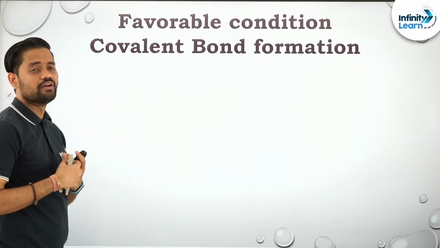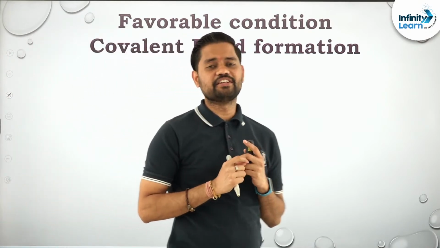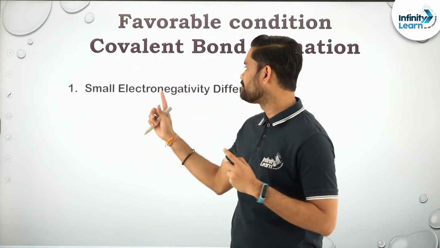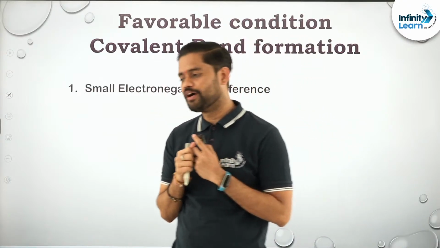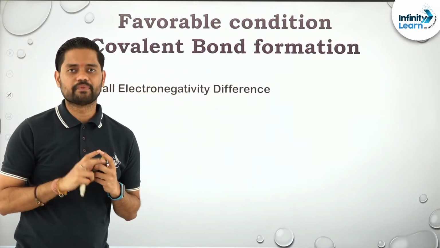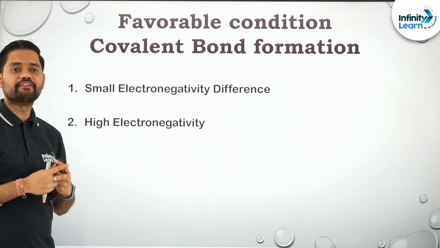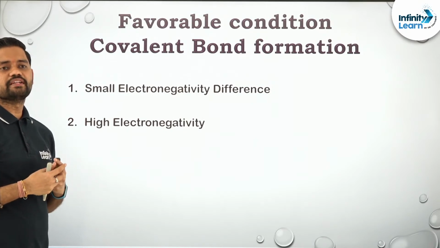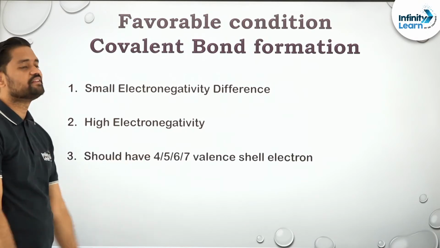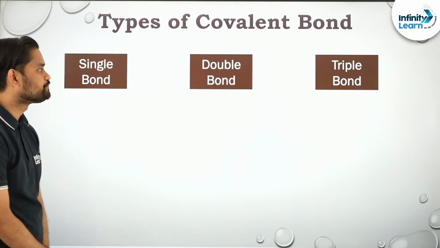Favorable conditions for covalent bond formation. The first thing, the electronegativity difference between both the atoms should be as small as possible. So that is the first pointer, small electronegativity difference. Talking about the second pointer, individual electronegativity should be high. Both the atoms should have more electronegativity. Last but not the least, the valence shell electrons should be 4 or more than 4, like 4, 5, 6, 7. And if this condition is satisfied, covalent bond formation will take place.